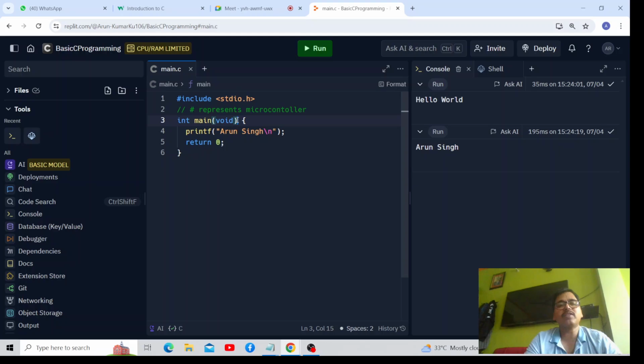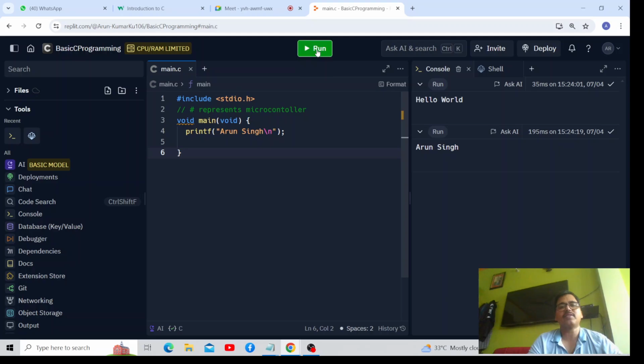So what is the meaning of this line? The meaning of this line is that this main will receive nothing, but it will definitely return an integer value. That is why this return 0 is there. If I am writing void here, I need not write this.